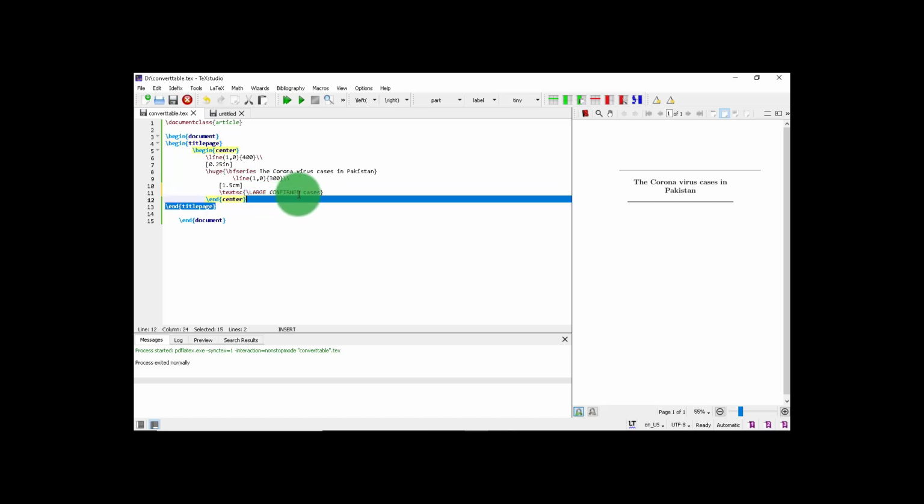Write "onfirmed" in small letters. And add another 0.75 cm space in square brackets.